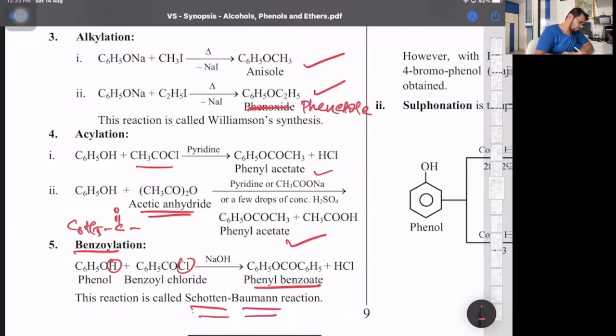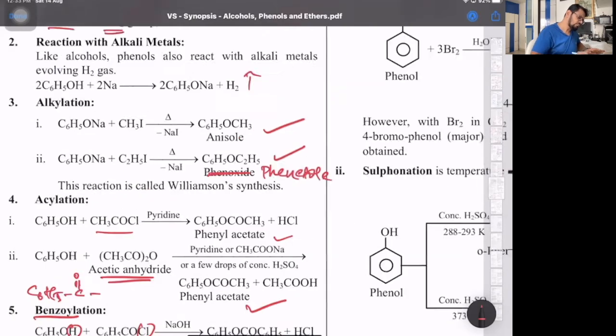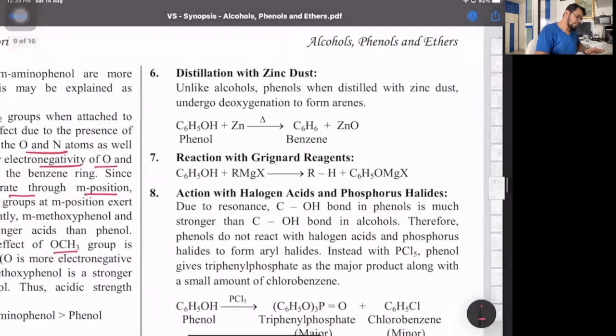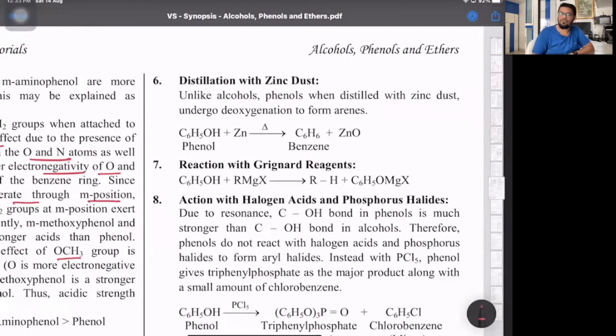It's an extra part, but this is important, so know it. Whatever is extra I'm telling you about, just do that only. Rest is fine. Okay. Then distillation with zinc dust. Phenol with zinc dust, we have done that. It gives benzene. Then phenol with Grignard's reagent. That's what we did. No, active hydrogen atom. It gives you alkane, where the H, active hydrogen atom, is picked up by the alkyl group to give you an alkane.